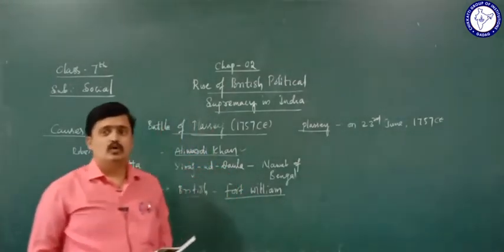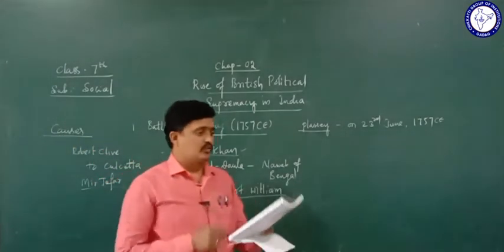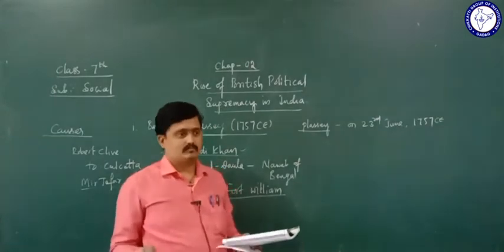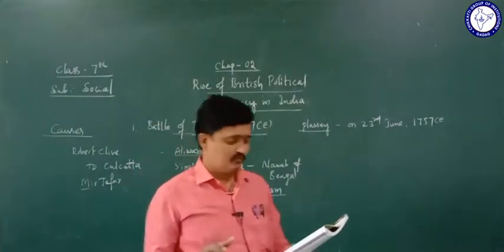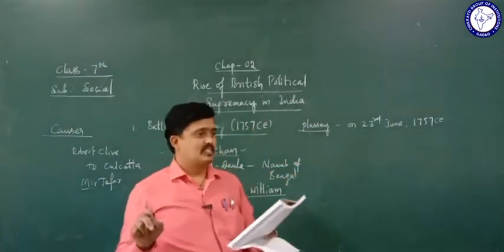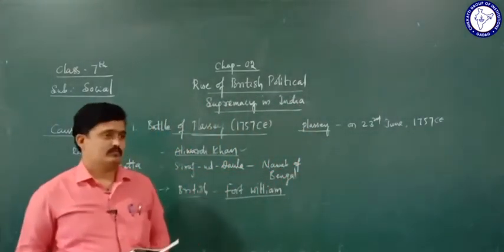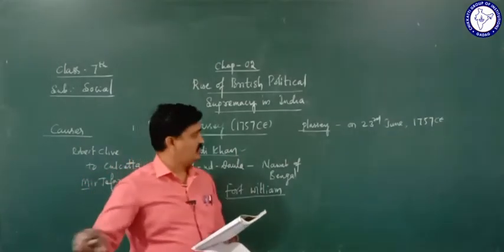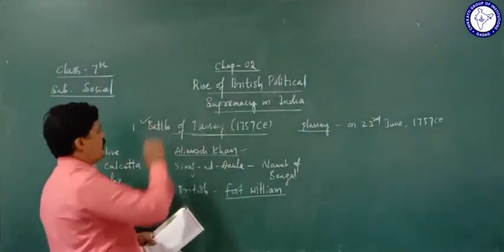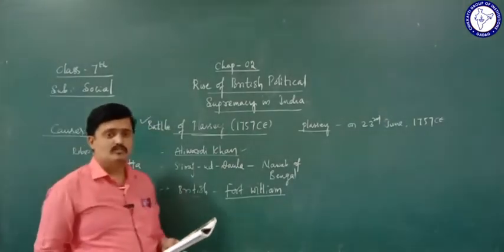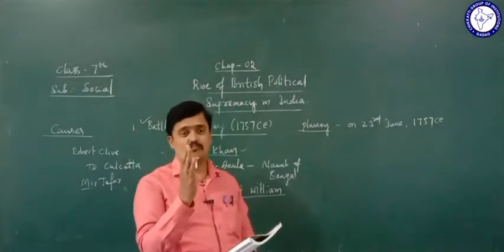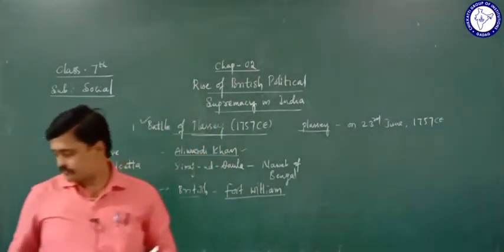Okay, so the next battle is the Battle of Buxar. It happened in the year 1764. Not only this war, one more war also happened after this war, that is, we call it the Battle of Buxar.